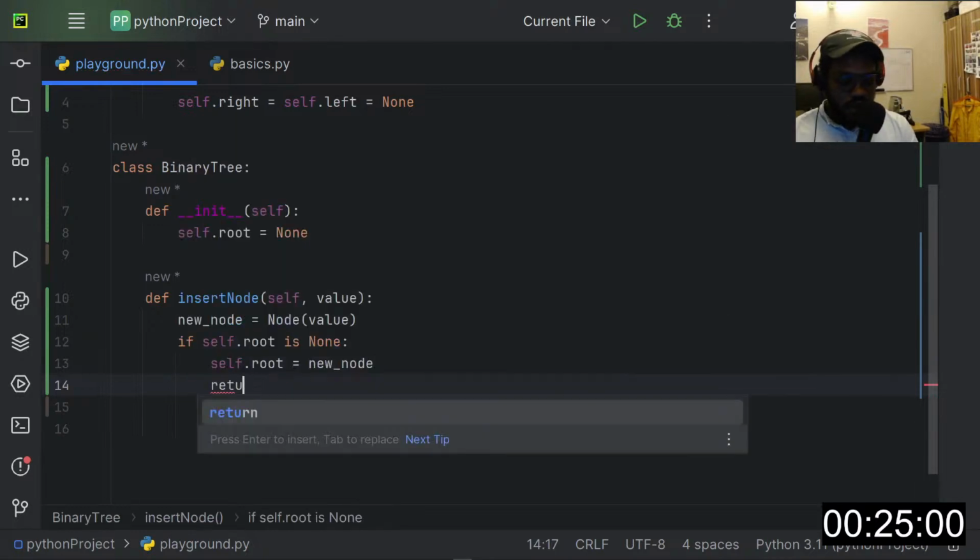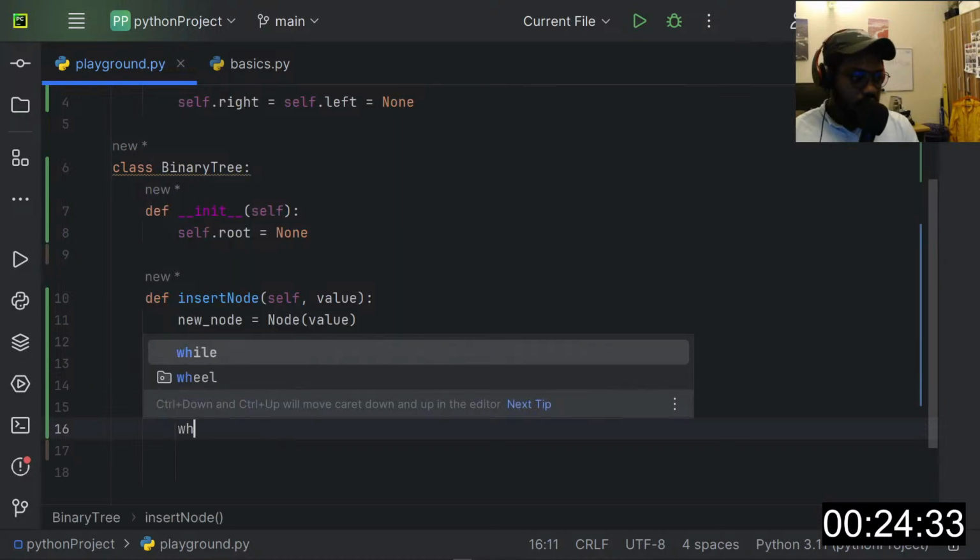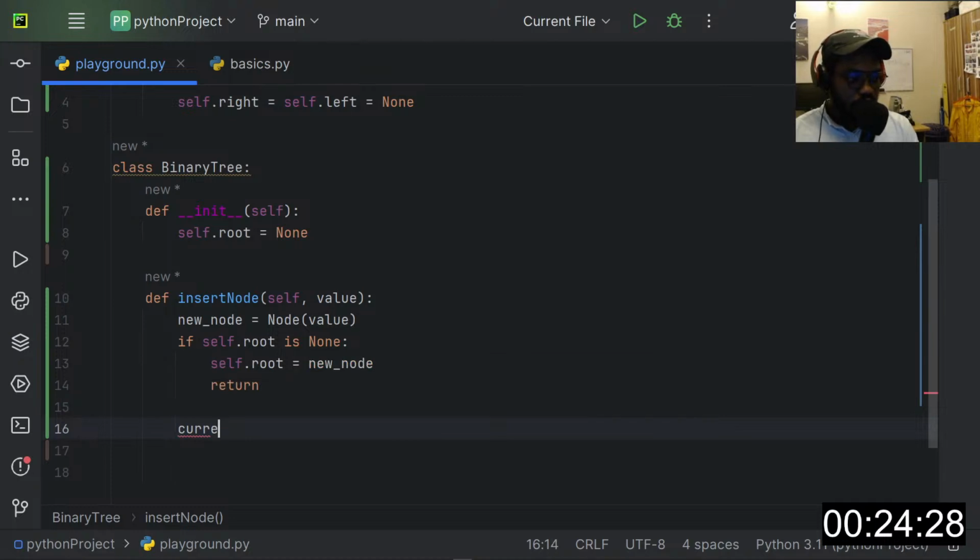This return here is simply to end any further operation happening in this function. So once there is a root, we know for sure there is a root, then we can begin to insert other values at either the left hand side of the root or the right hand side of the root, or I'll say left subtree and right subtree. So first of all, I'll just say current node. I'll call this the current node.